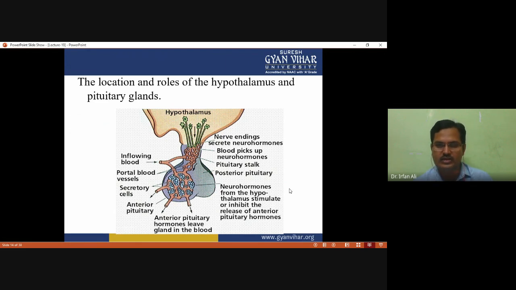This is the anterior portion of the pituitary gland, and that is the posterior portion of the pituitary gland, and the pituitary gland has secretory cells. You can see that the portal blood vessel is there, in which you can see the inflow blood and the outflow blood.